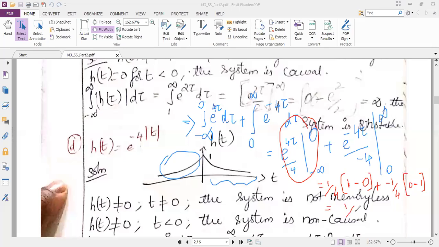So the first term becomes 1 by 4. The second term becomes plus 1 by 4, so it is 1 by 2. Quarter plus quarter is equal to 1 by 2. So this value is less than infinity. Until you get some number, you have to solve it. Then only we can conclude. Since we are getting a finite number, which is less than infinity, the system is stable.